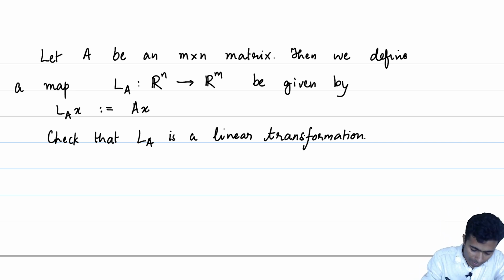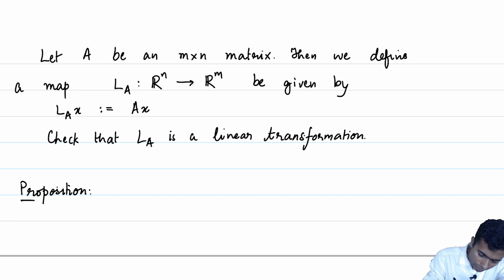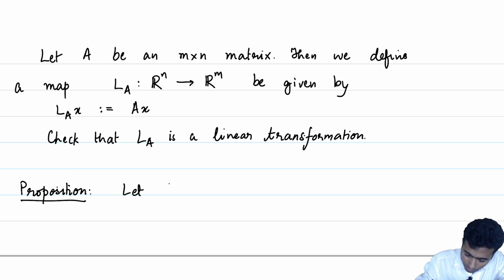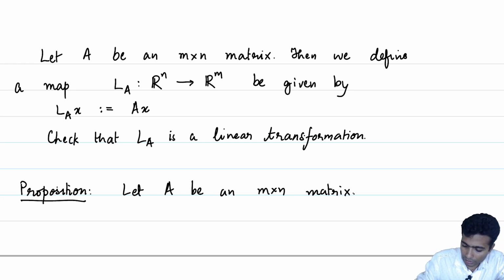Now, no surprises, but let us prove it. Proposition, which is something one should expect. Let A be an M cross N matrix with real entries, always over R here.